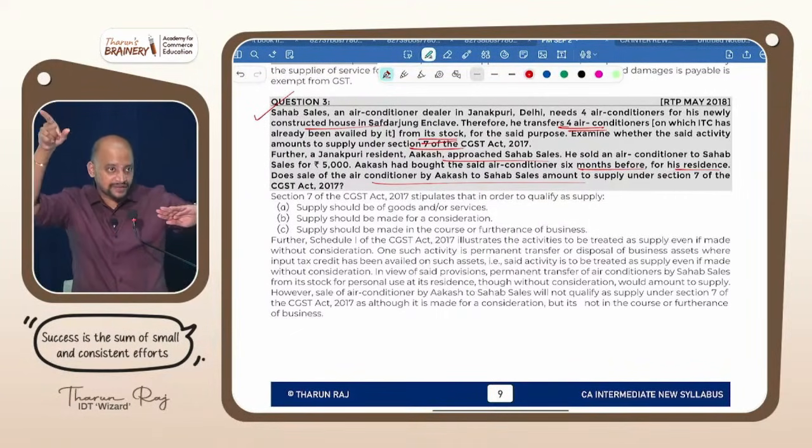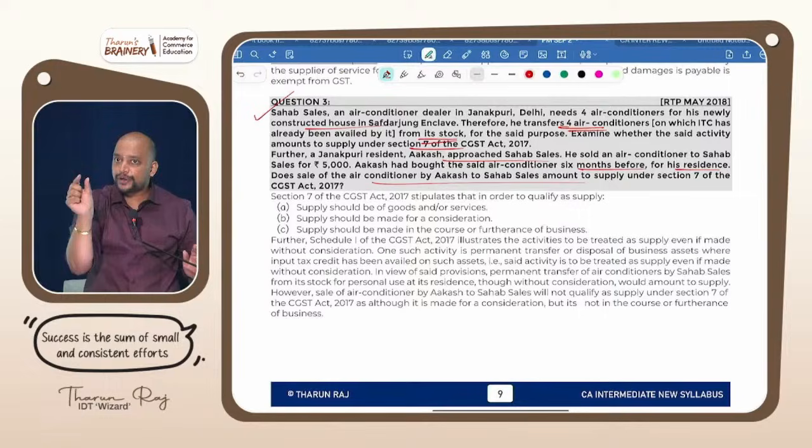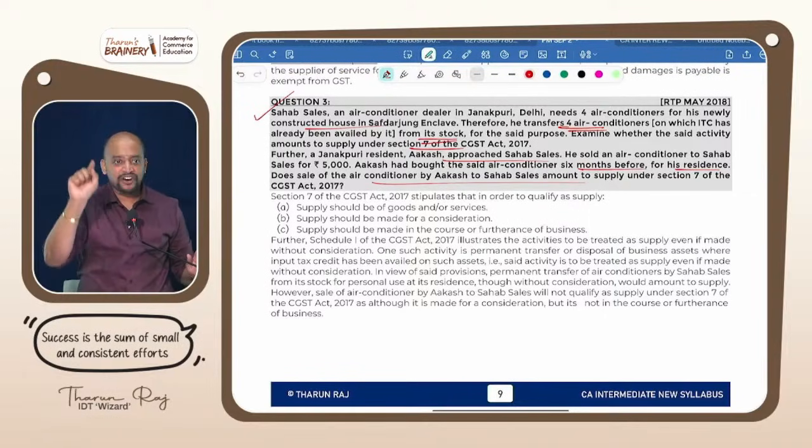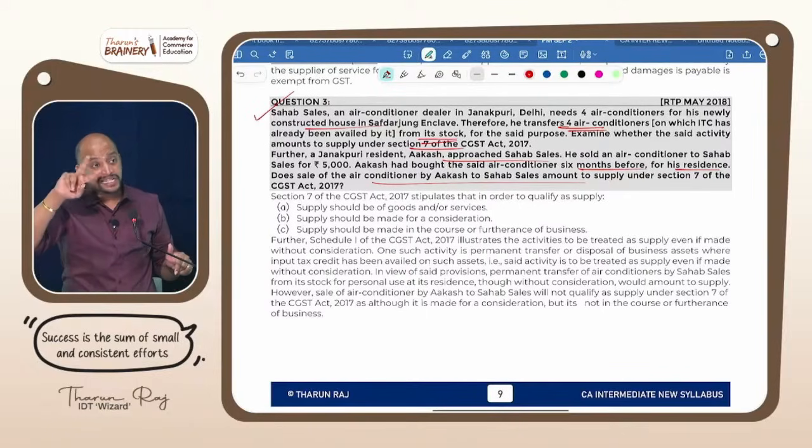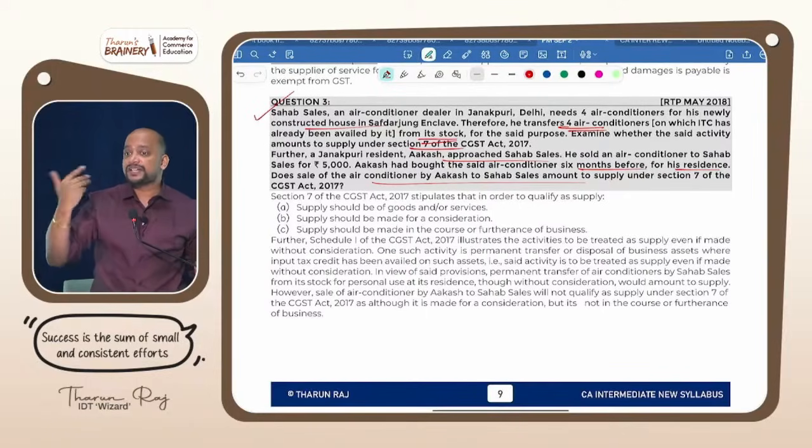So we refer to 7(1)(c). In that 7(1)(c), what is the point? DRIP. D for disposal of business asset. Yes, it is a disposal of business asset. On which ITC is availed? Yes. It may be personal in nature also.